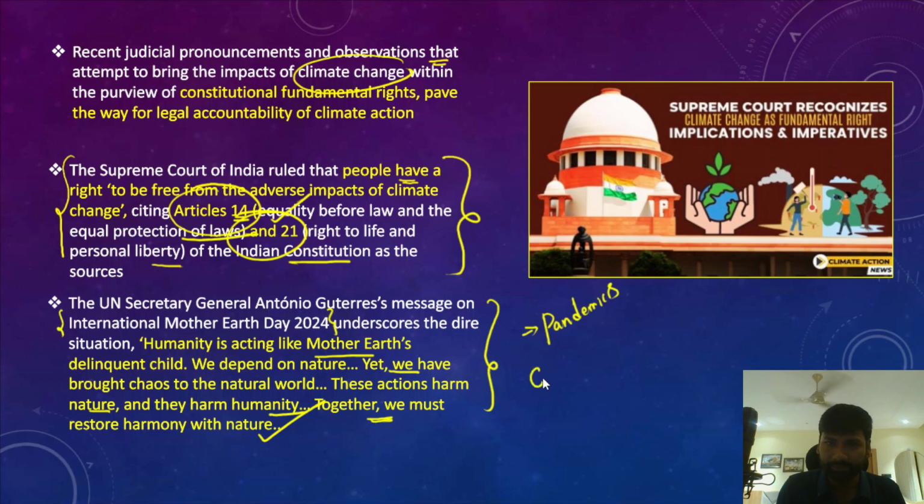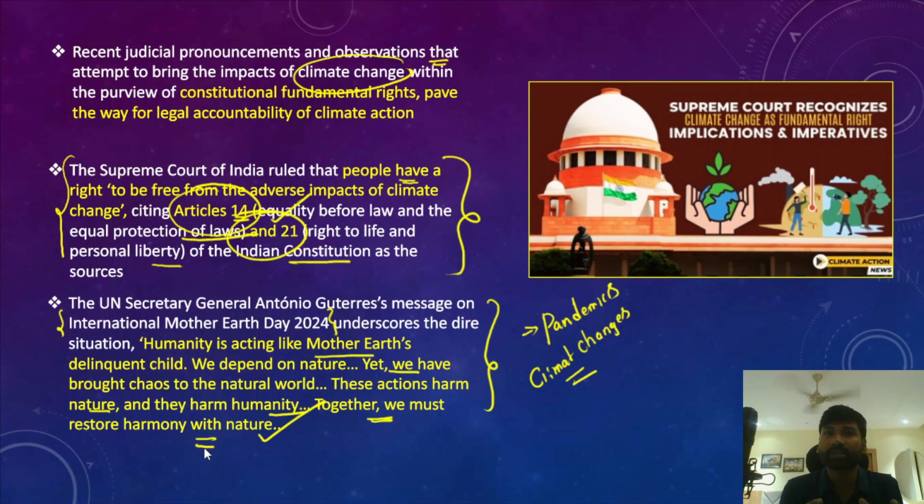And climate change has been significantly posing new challenges to our existence. So therefore, in this particular context, the UN Secretary General has held that we must restore harmony with nature.